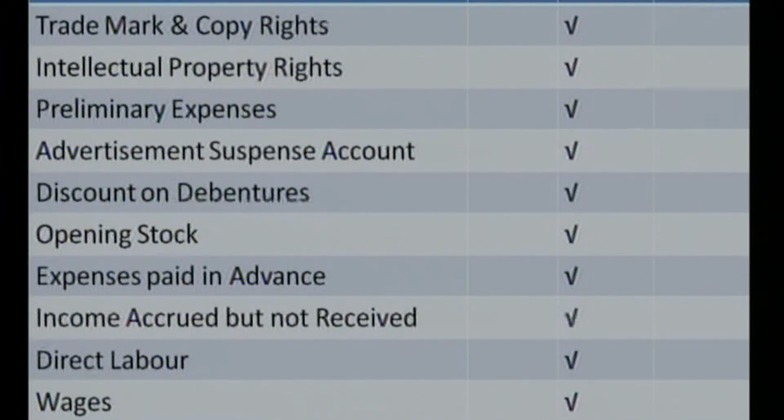Next one again on the screen, income accrued but yet not received. We are eligible to receive the income, but we have not yet received it, so it is known as accrued income or income yet not received. But again being a receivable, it bears the debit balance. Next one is direct labor, wages, salary, allowances, perks and perquisites allowed to the employees. All these are expenditure of the business, so all these accounts bear the debit balance.